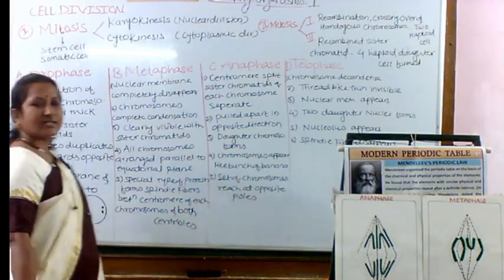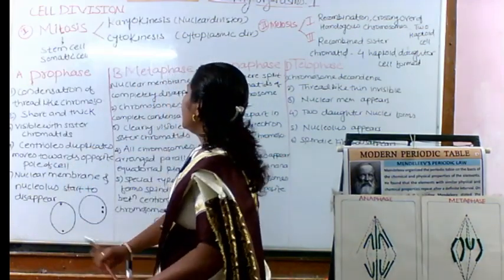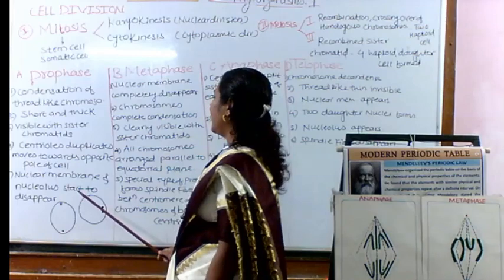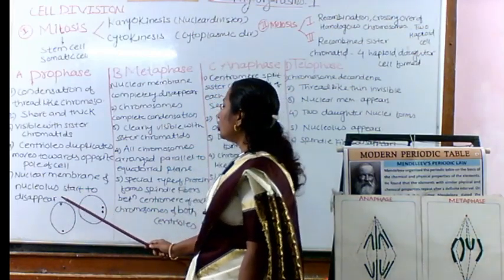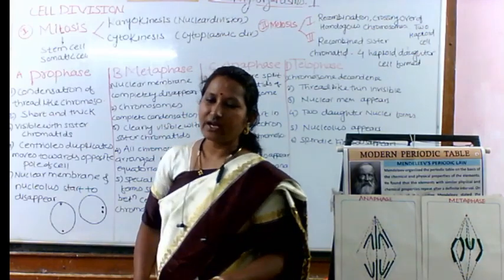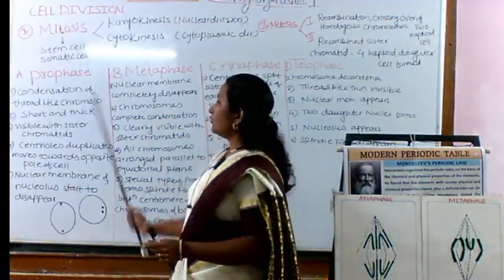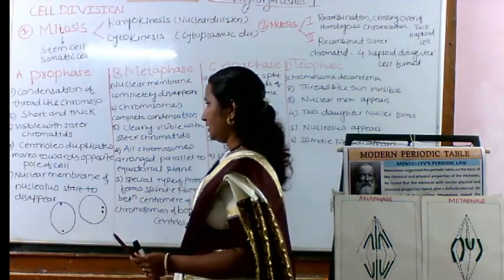Next, the nuclear membrane and nucleolus start to disappear. So in prophase we have such kinds of changes.